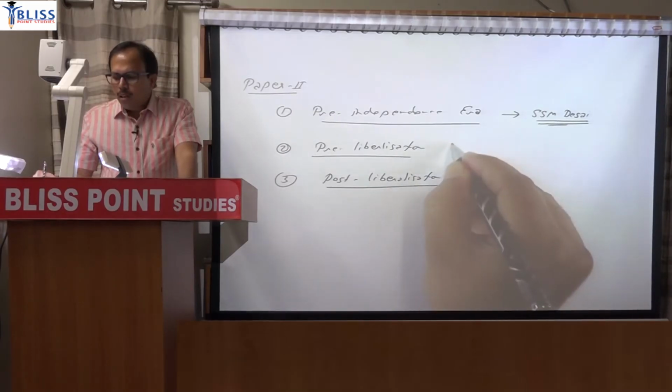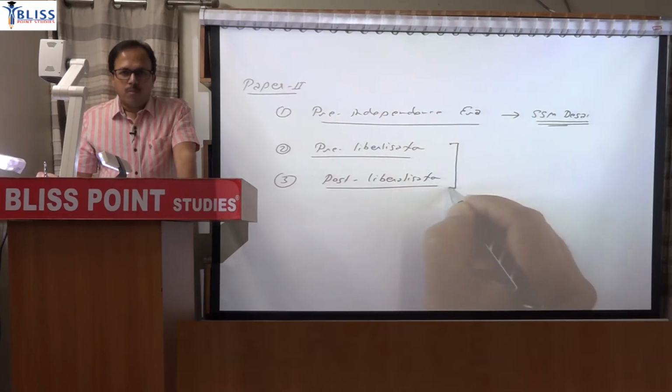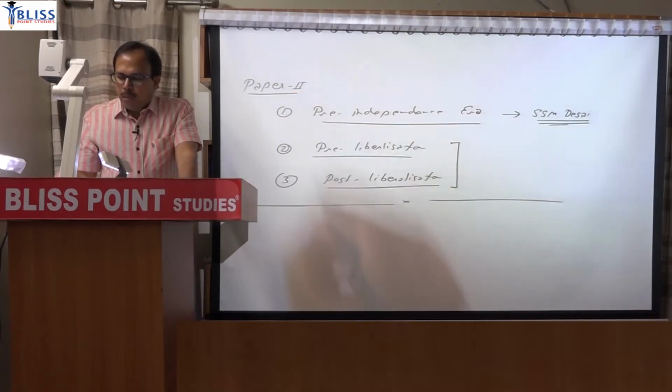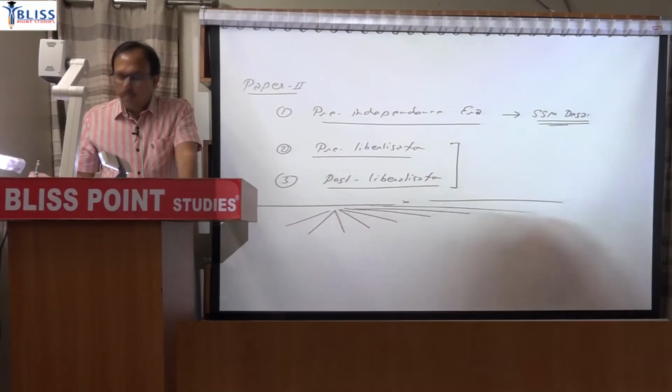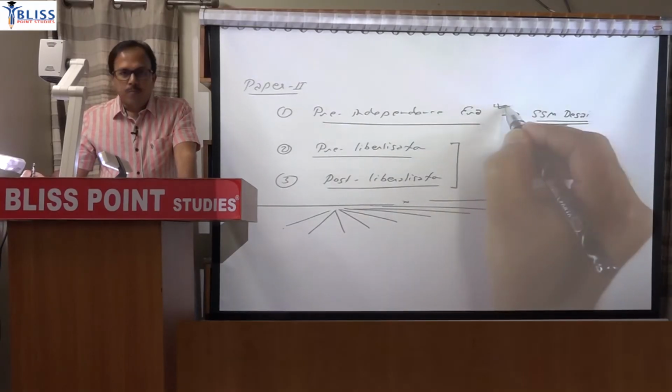But it will be very difficult for a student to divide it in this form. So what I have done, I have divided this paper 2 into 10 different parts. Like one topic will be your pre-independence era.